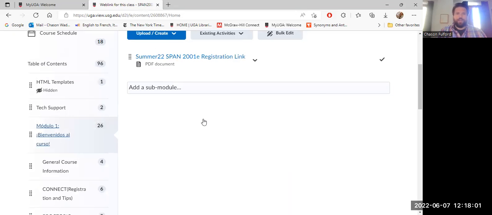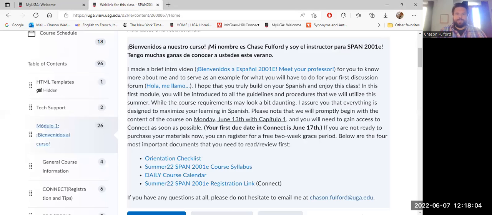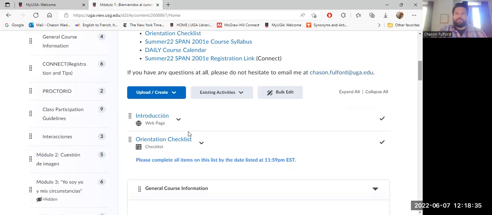And guys, it's very important that you read through every single link, every single file, every single page description that is inside of this module. And the reason why is because this is your orientation. This is what's going to help you to understand where we're going in the course, okay? I like to post everything here in the details in the description, so that way you can see what are the major documents that you need to cover, just to make sure we hit a few of the high points. You'll always have checklists in each module that'll tell you day by day what it is that you're going to be doing.